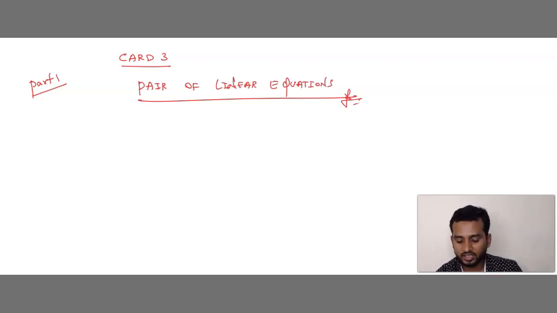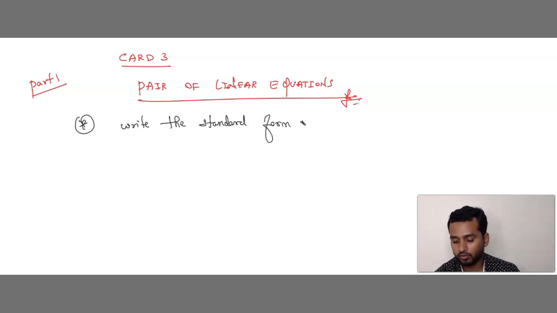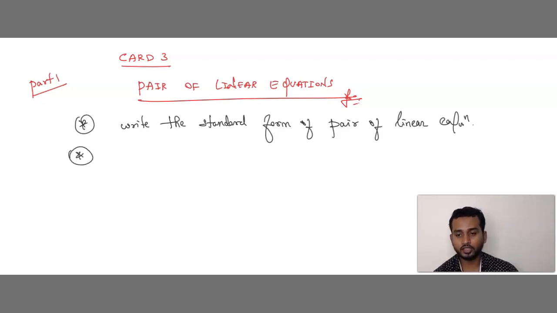In this, you can expect a question like this. The first question: write the standard form of a pair of linear equations. And after that, please refer